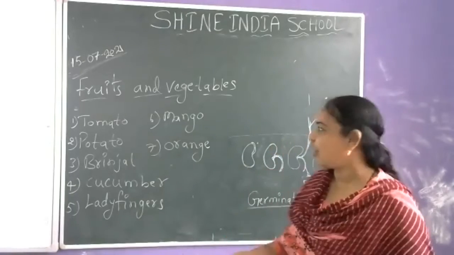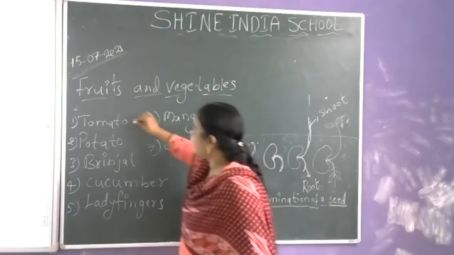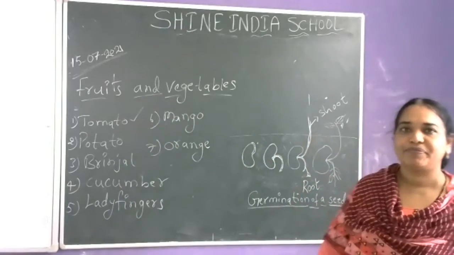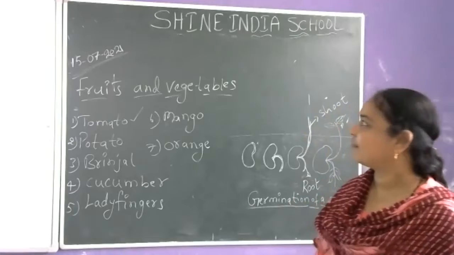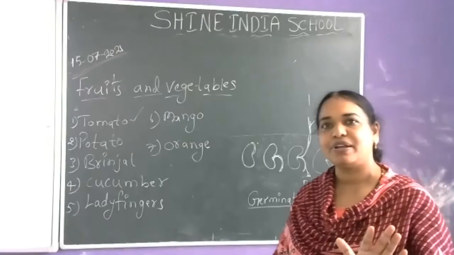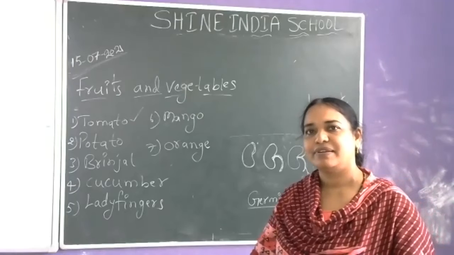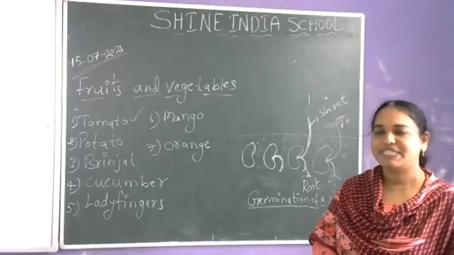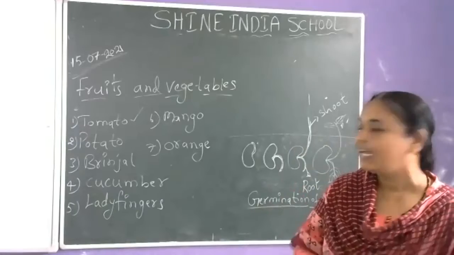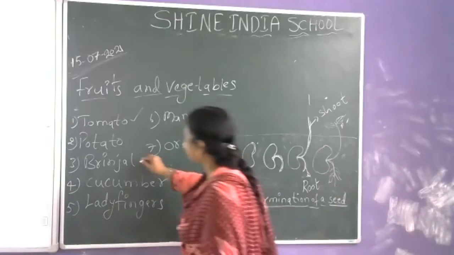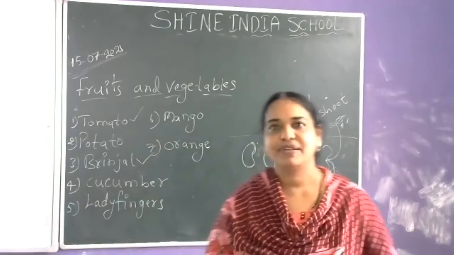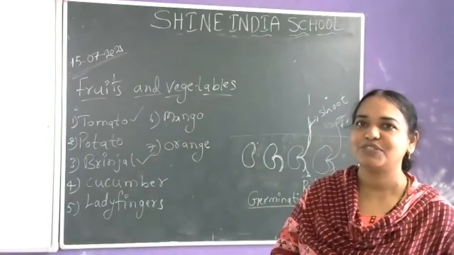So you have to say, tomato is what? Fruit or vegetable? Tomato is a fruit or vegetable. Vegetable. So I can say that tomato is a fruit. And then brinjal, is that a fruit or vegetable? Vegetable. I am saying that brinjal is also a fruit.